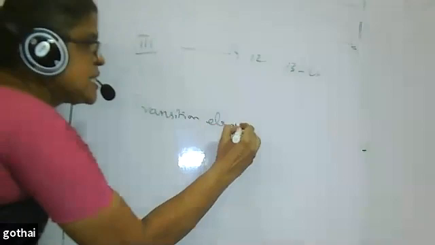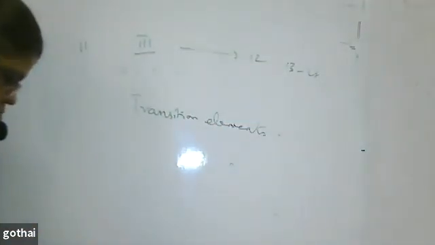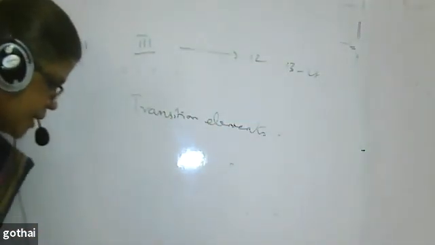What do you mean by transition elements? There is a definition for an element to be called a transition element.